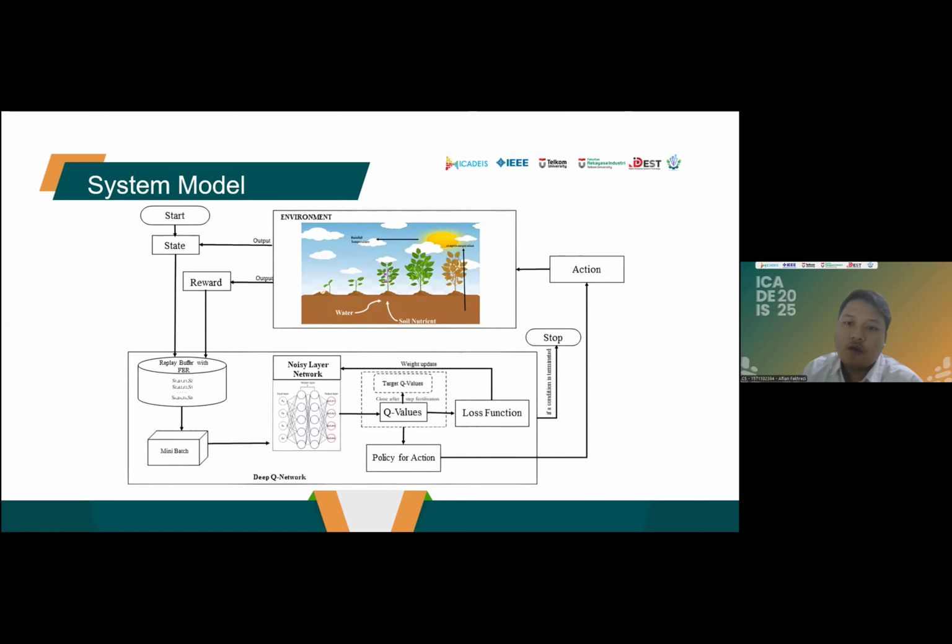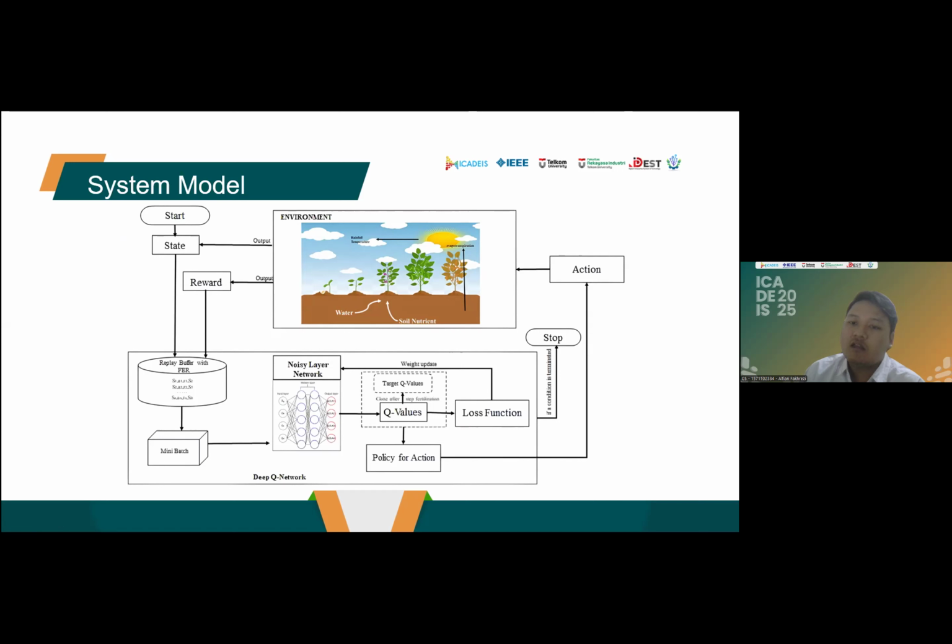The data within the mini batch is then processed by the neural network, where the input layer consists of state, action, reward, and next state. The network has two hidden layers, each with 64 neurons. The output of the network represents the Q-value, which guides the agent's action policy.